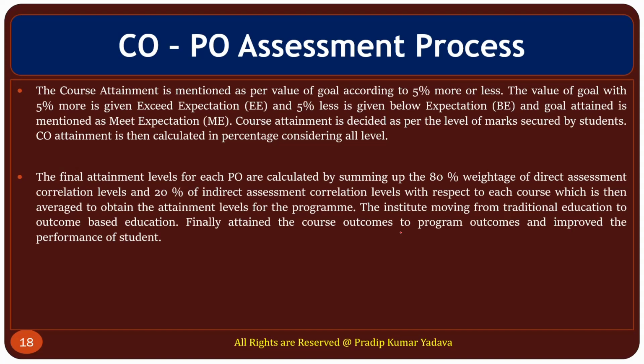In the same manner, whatever attainment target you have already decided, if you achieve it, then next time there should be an increment of 5%, and if you are not achieving your target, there should be 5% less. It means if you had decided to achieve attainment level 2, and suppose you are achieving 1.50, you have to plan some action so that next time you can achieve 2. Okay.